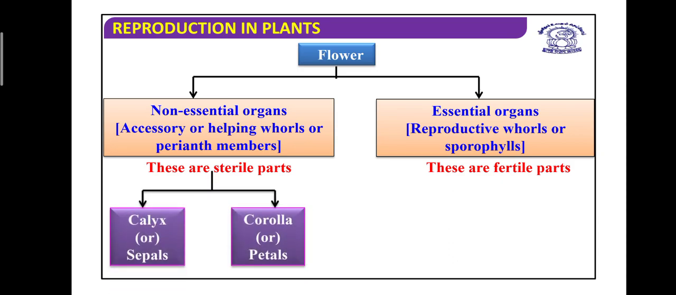And the calyx, you know, is a group of sepals, which we have just studied in the diagram, and the corolla is a group of petals. So these do not play a role in reproduction, so they are sterile.